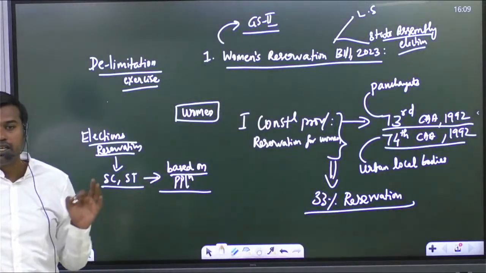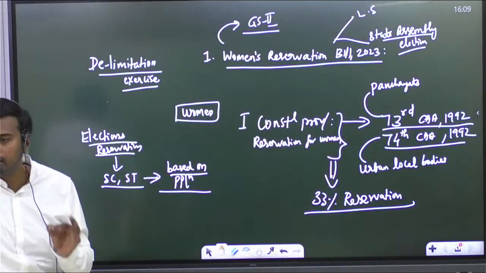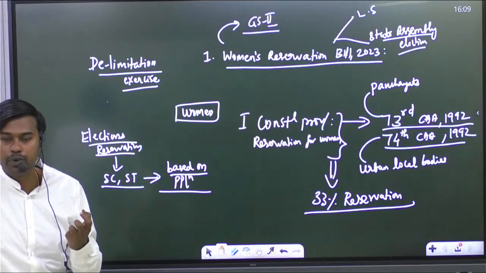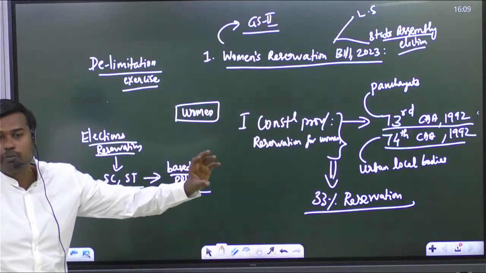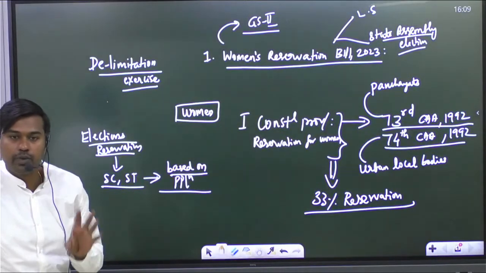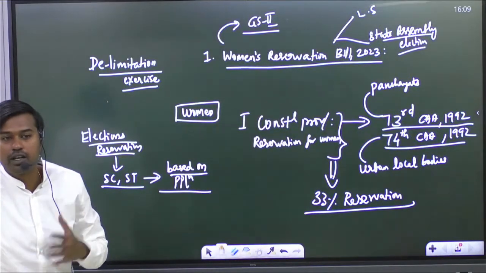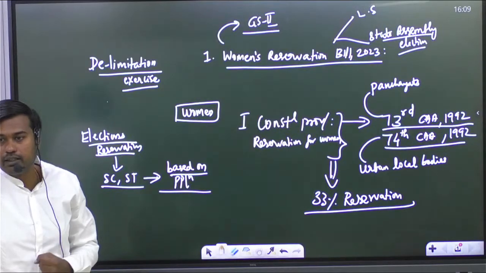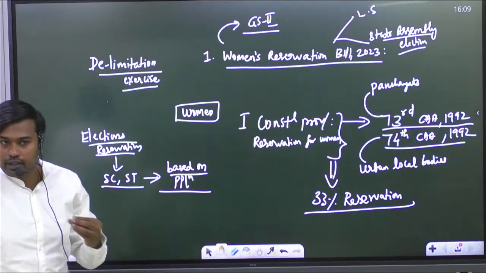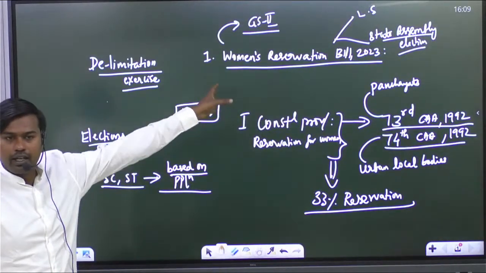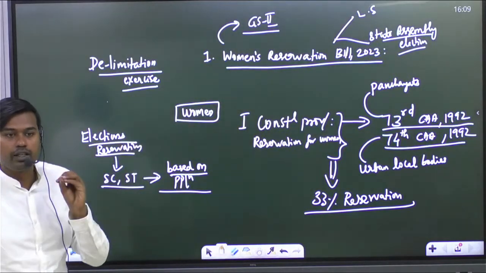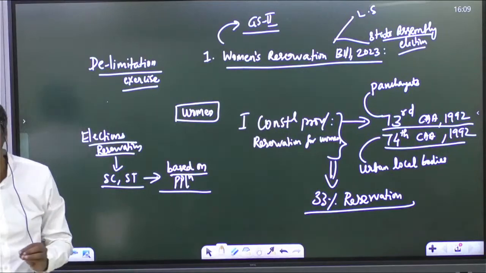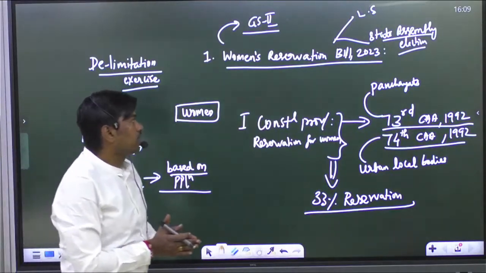When we say Parliament, it includes President, Lok Sabha, Rajya Sabha. Already a UPSC prelims question has been asked: which of the following constitutes Parliament? Among that, they have given President. Many of them thought it is only Lok Sabha, Rajya Sabha. Is it clear? In polity, you will be getting questions regarding the articles and basic constitutional provisions. Especially fundamental rights and the Parliament chapter are very, very important when you read the polity segment.